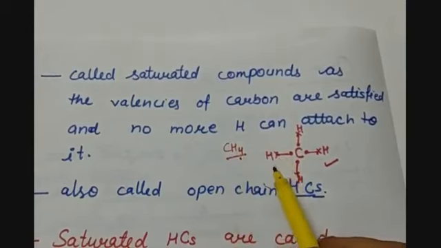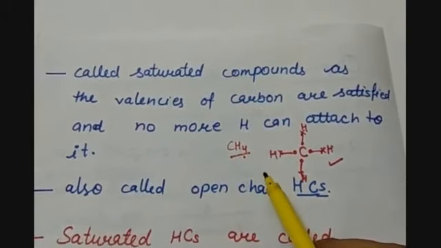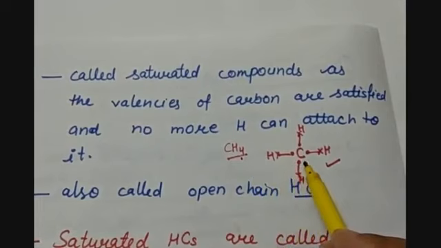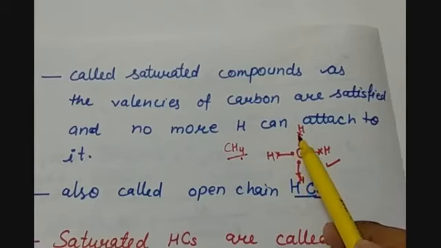Let us understand this with one of the examples, that is the methane molecule CH4. So let us see how it is formed, or the electron dot structure of CH4. We know that carbon has 4 valence electrons. The 4 valence electrons are represented here by the red dots, and this carbon is forming a single bond with hydrogen.